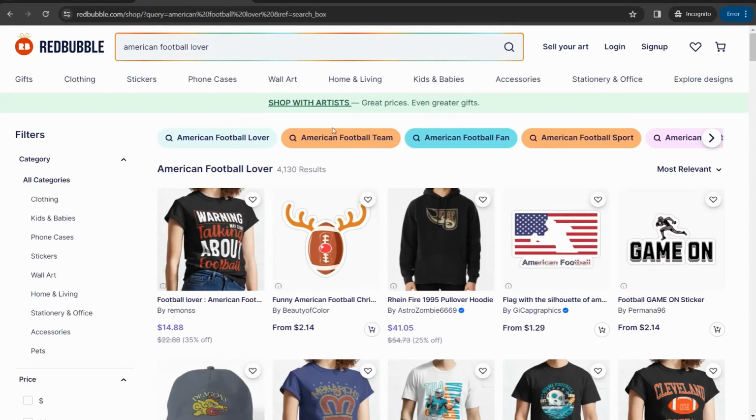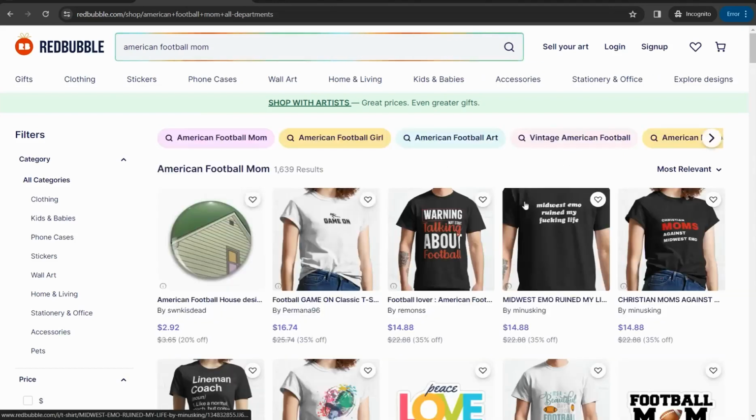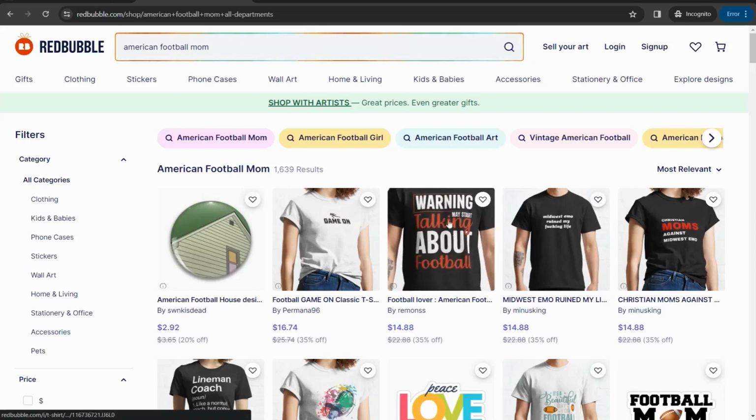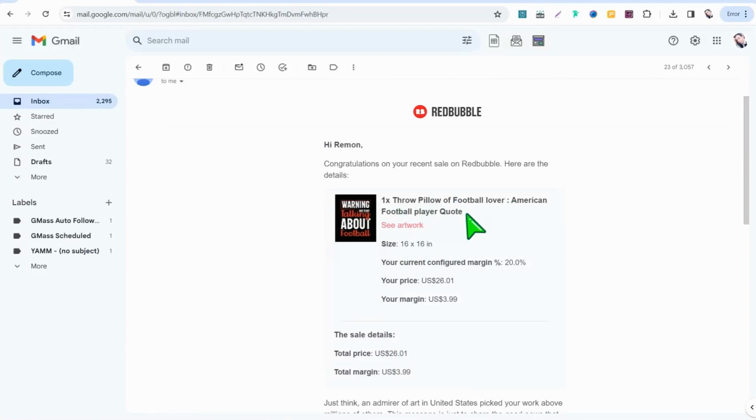Thus, you can navigate to another one like this one, for example, American football fan, to figure out how much competition there is. And American football mom, it's an amazing one, by the way, as you see. And you can find my design ranked higher on this page as well. So that way you can get the main keyword of your design that has less competition or fewer search results.